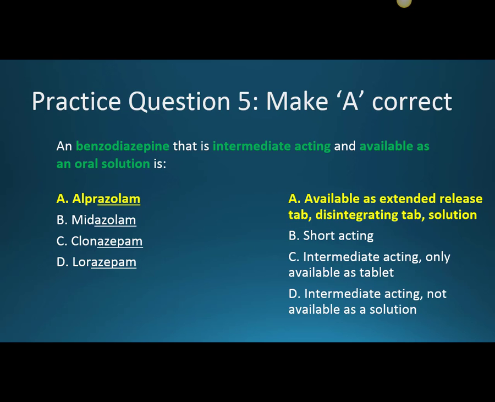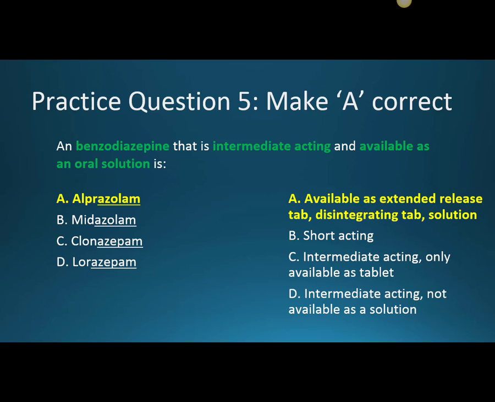The next question, make A correct. A benzodiazepine that is intermediate acting and available as an oral solution is, and the answer is A, Alprazolam. Alprazolam is pretty cool, and it has quite a few different dosage forms: an extended release tablet, a disintegrating tablet for those who can't swallow, as well as a solution for those who can't swallow pills.